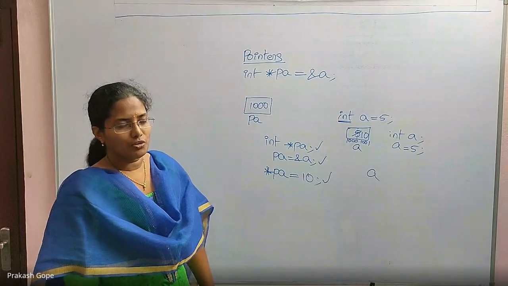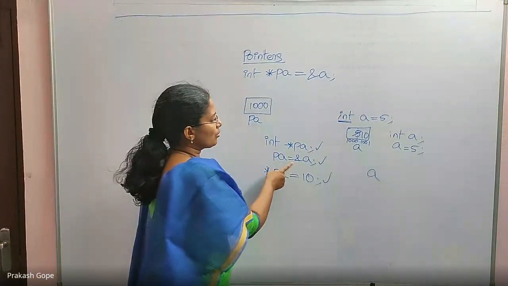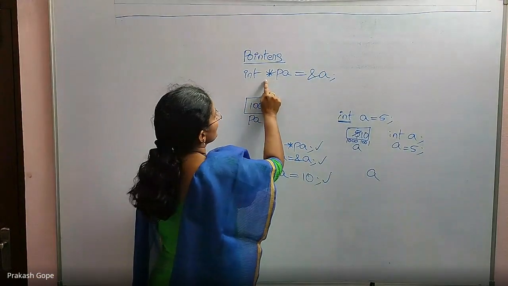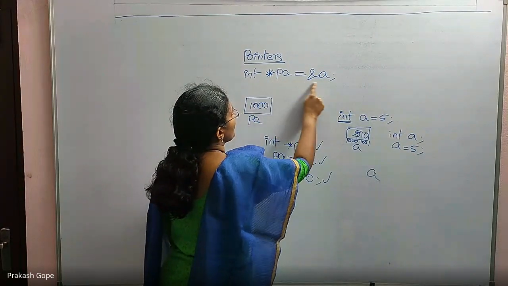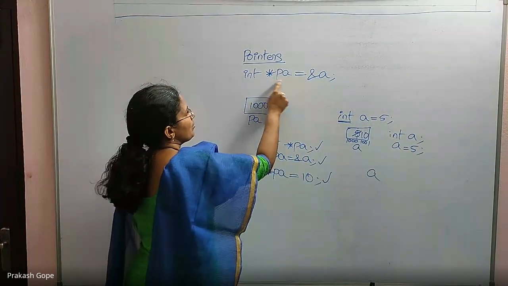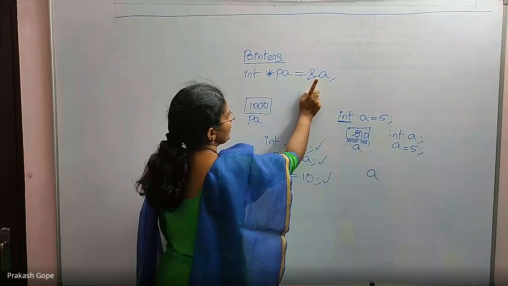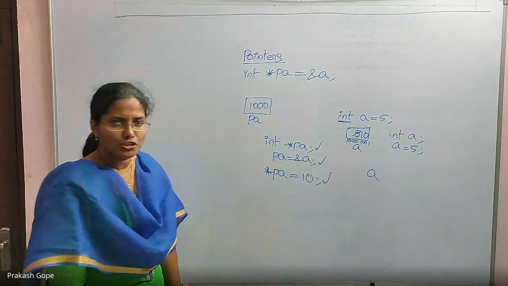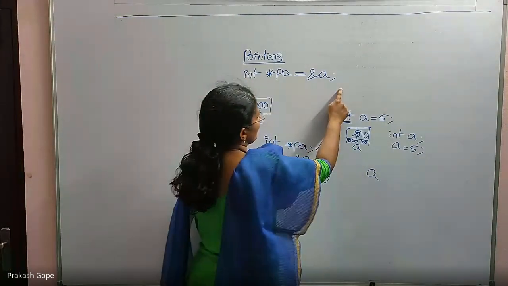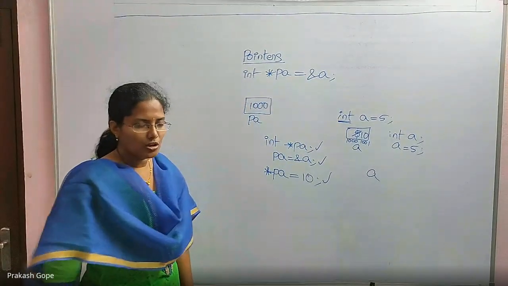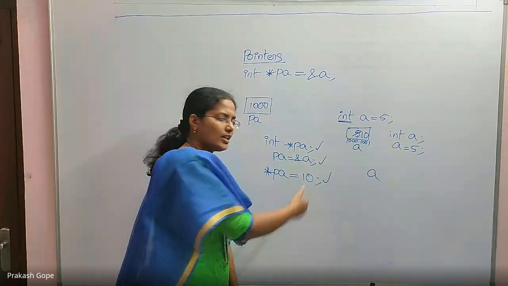This is the first doubt, because if these two are true, how come you are saying star PA equal to address of A? Star PA means you are talking about an integer value, then why are we assigning address of A? This will be our first doubt. Is this line correct? Yes, that is also correct. All these three are correct.